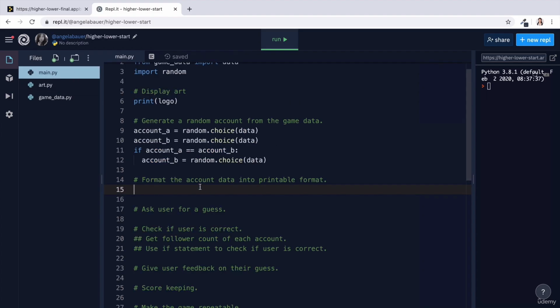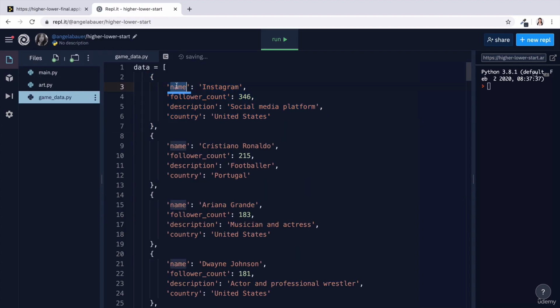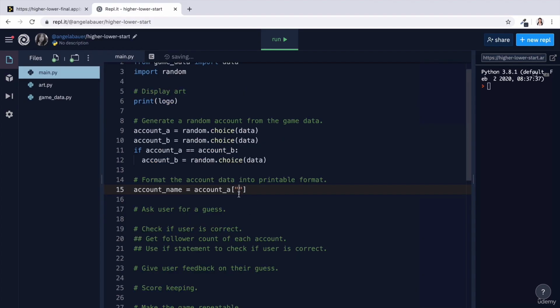So we could, for example, access the account name by tapping into the random account, let's say account A, and then we use that square bracket and then we put in the key in here, which, let me just check, is the name. So let's put that right here, and this will go into that dictionary and pull out the value under the key name and save it to this variable.